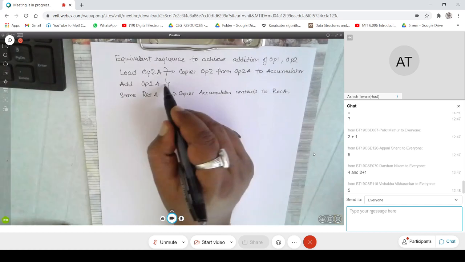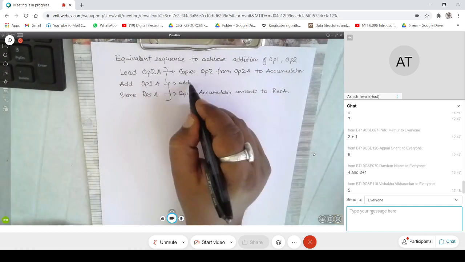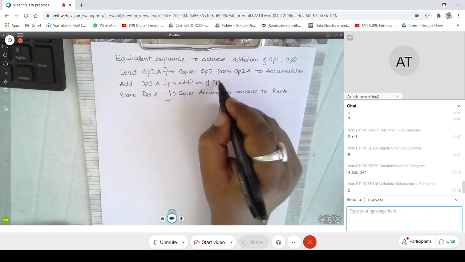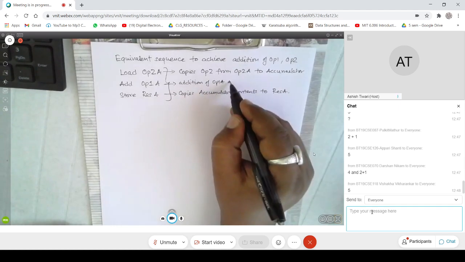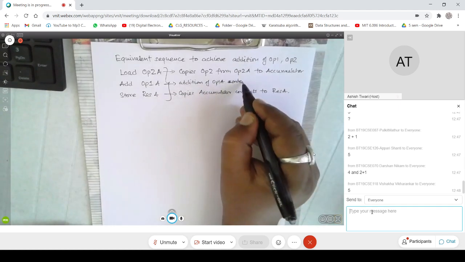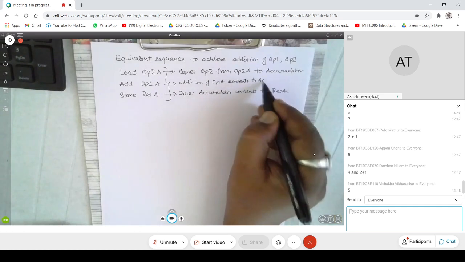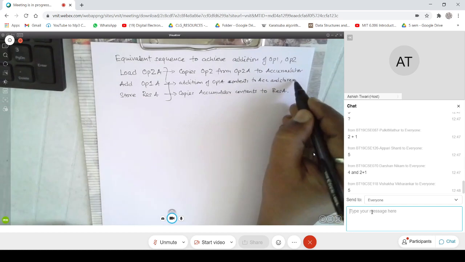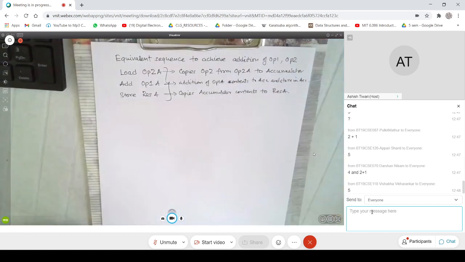So this performs addition of the operand 1 address contents to the accumulator and stores the result in the accumulator as well. So this is the equivalent sequence.